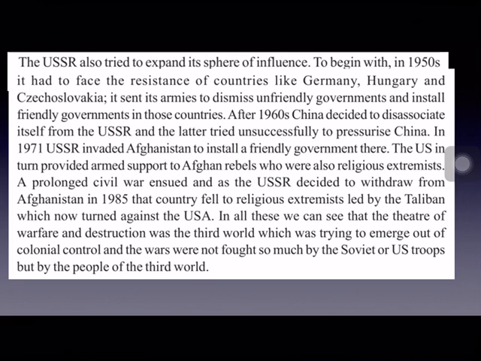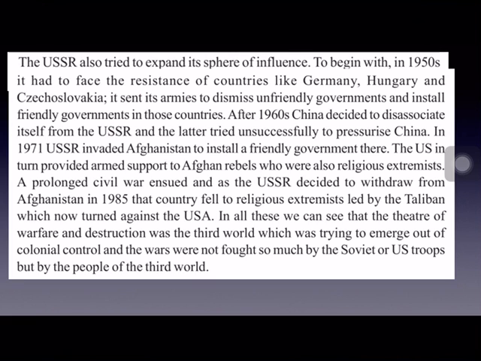You might have heard the name Talibans. And a prolonged civil war took place between USSR and these rebel groups in Afghanistan. And finally, USSR decided to leave Afghanistan in 1985, and it left in 1985. Immediately, when USSR left Afghanistan, Afghanistan fell to the control of religious extremists.